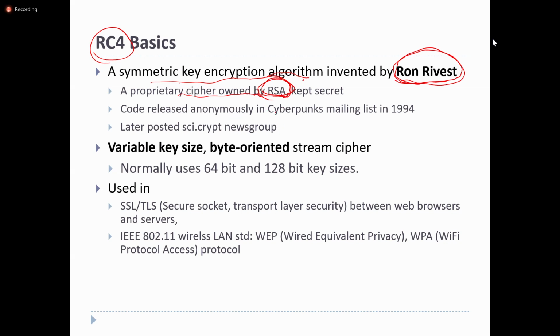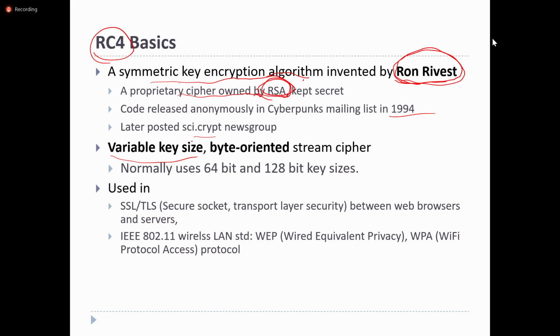If we go through the history of RC4, it was developed in 1987. Every block cipher has a fixed size plaintext block, isn't it? DES uses a 64-bit plaintext block, AES uses a 128-bit plaintext block.